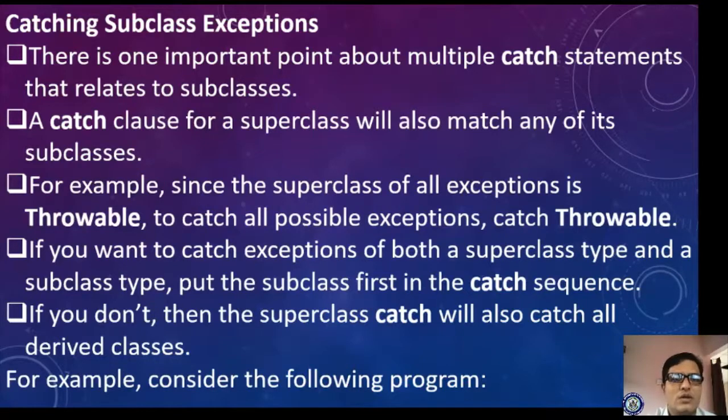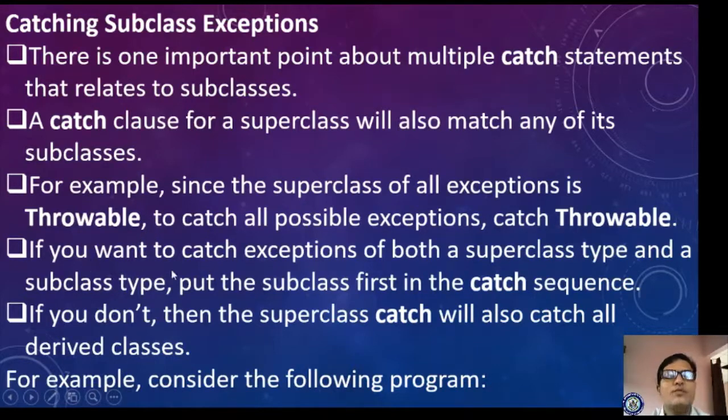For example, since the superclass of all exceptions is Throwable, to catch all possible exceptions, catch Throwable. If you specify the superclass exception as Throwable, then the subclass exceptions are also caught. By using these keywords you are catching the exceptions.